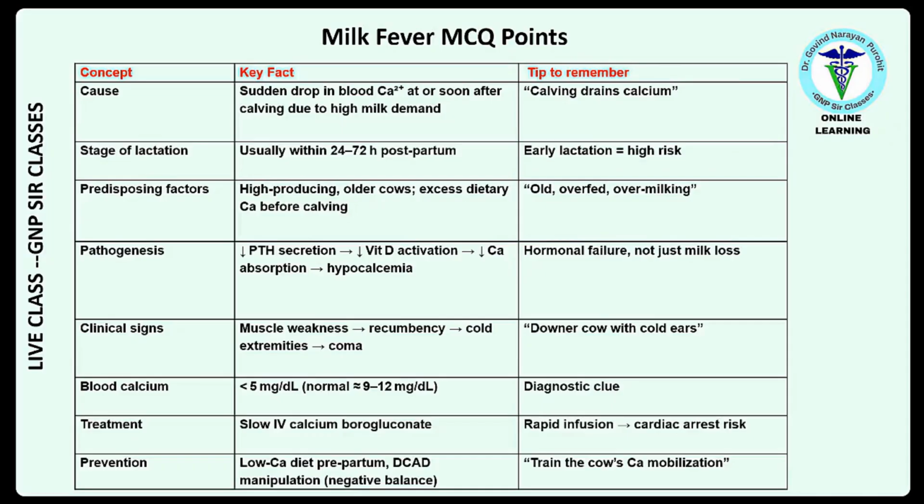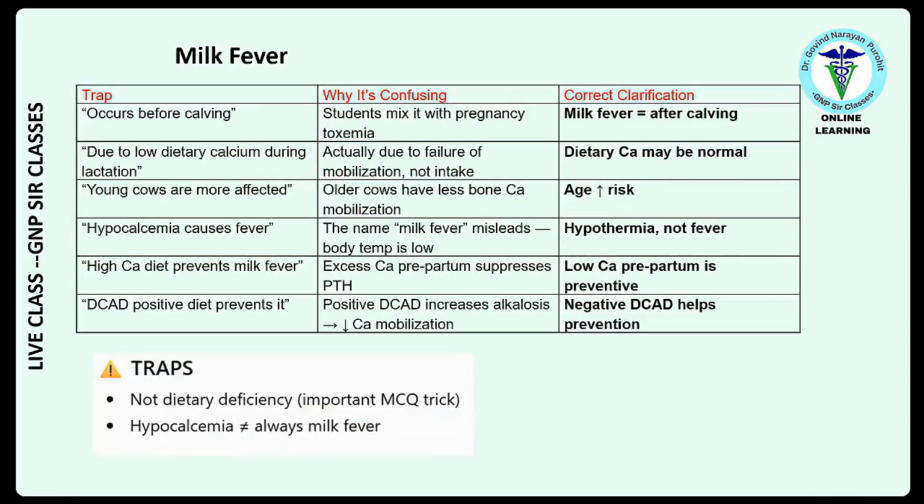Then the blood calcium levels in milk fever are less than 5 milligrams per deciliter. The normal is 9 to 12 milligrams per deciliter. And low calcium diet prepartum is required. Then DCAD manipulation, negative balance. The dietary cation anion difference must be towards the negative balance, right?